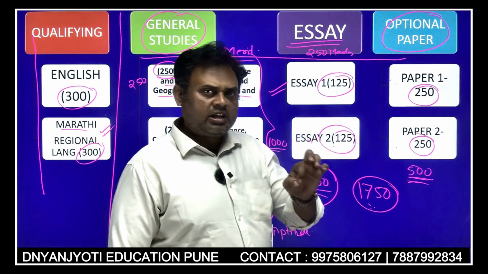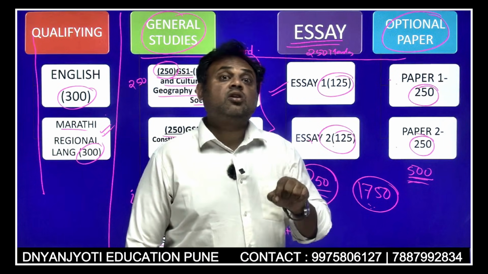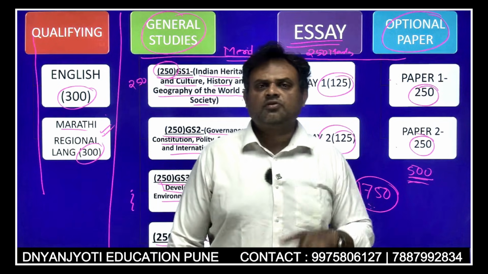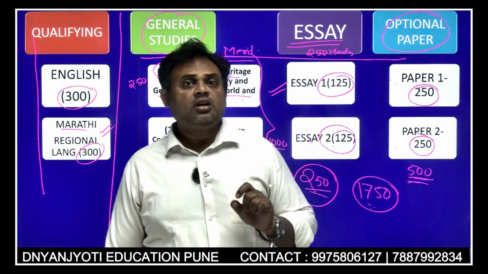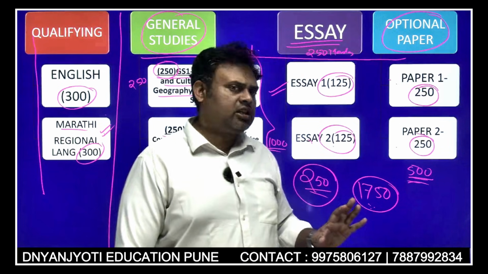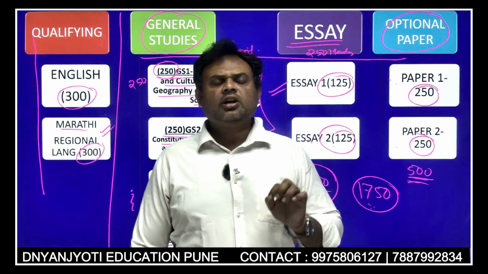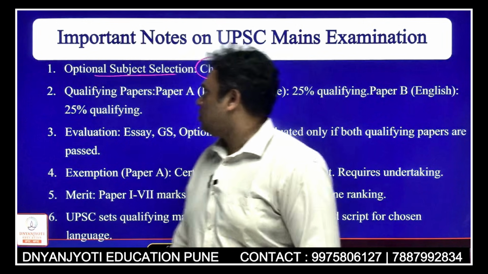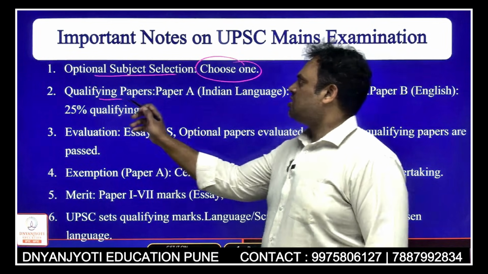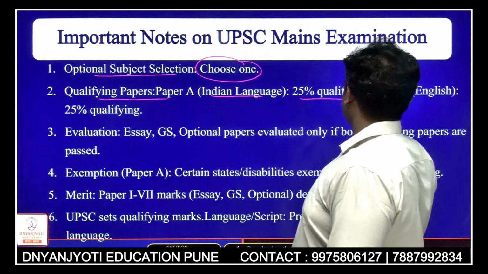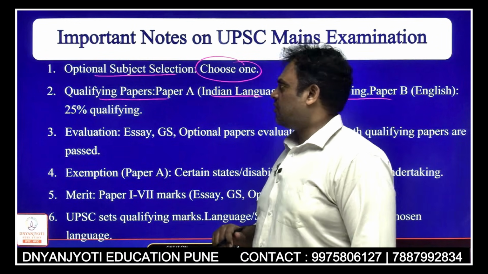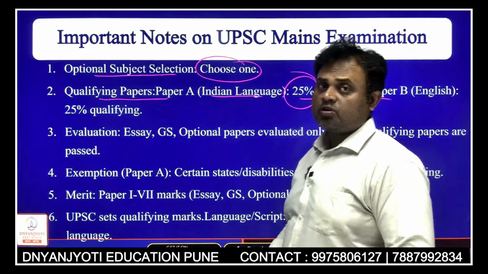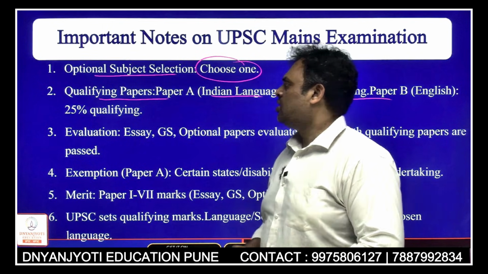This detailed syllabus is also given in the official notification. Like the general studies detailed syllabus is given in the official notification, definitely the history optional and all other optionals' detailed syllabus is given in the notification that you have to prepare for. Okay, qualifying paper, that is the regional language paper, any Indian language and any English language, you have to get minimum how many marks? 25%, that is approximately 75 and 75 plus.